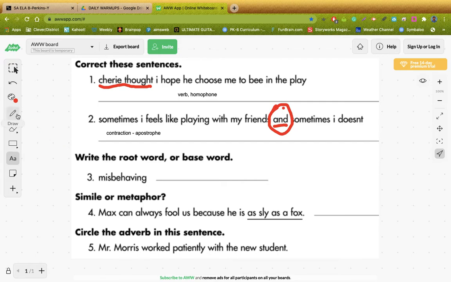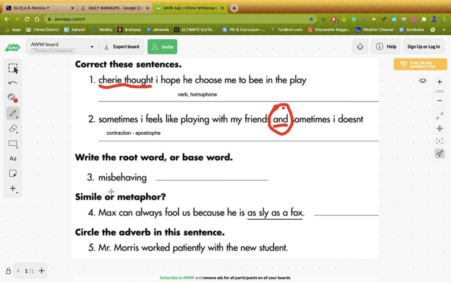All right, these are awesome. Number 3 says, write the root word or base word. Root and base word mean the same thing. So guys, this is what you do all the time when you read. You'll come across words you might not know the meaning of, but if you break them apart like we're getting ready to do, you're going to be able to figure it out. Also, using context clues, the words around it will help you figure it out. But when you just break them down, you can really figure out what words mean.